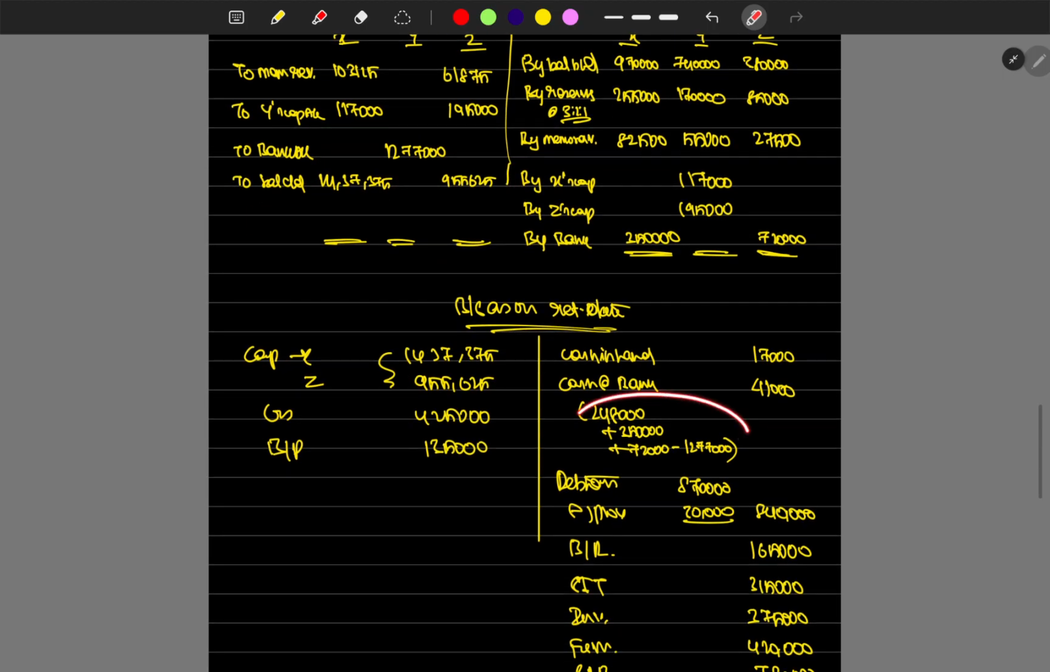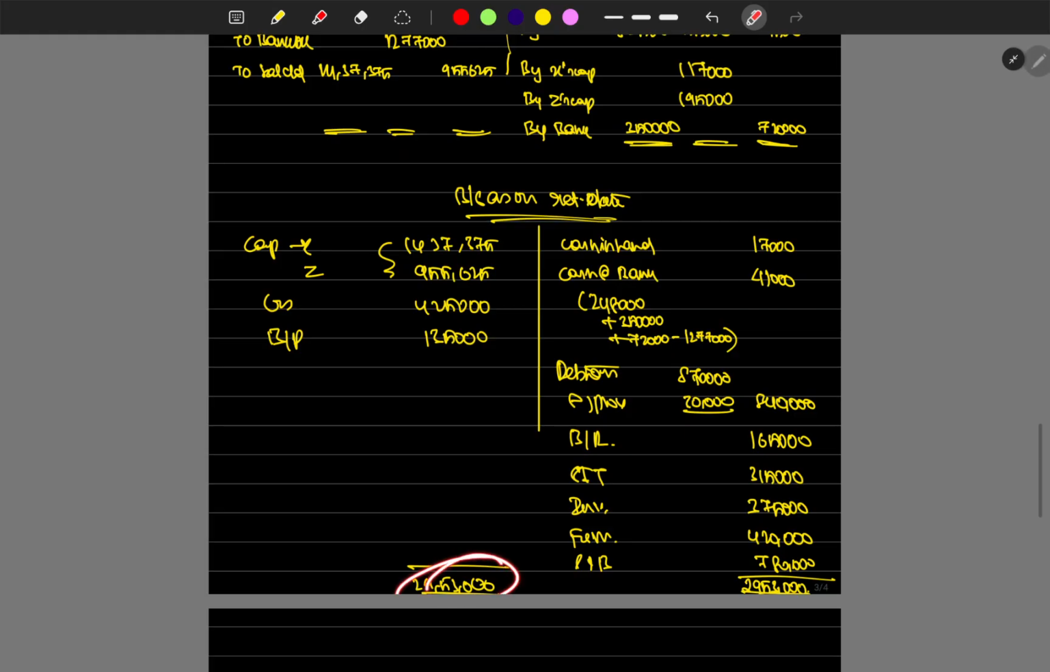So total it, and then cash at bank actually includes the 3,50,000 and 7,20,000 of new capital introduced by the partners, and then net off the capital liability paid to Y. So we'll get the balance sheet balanced. That's it. Thank you.